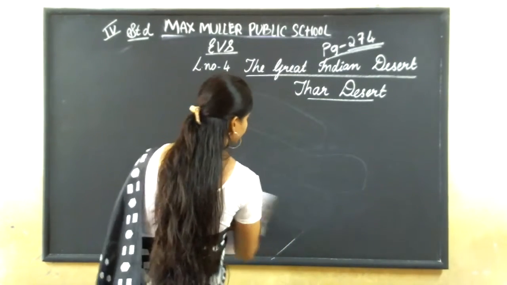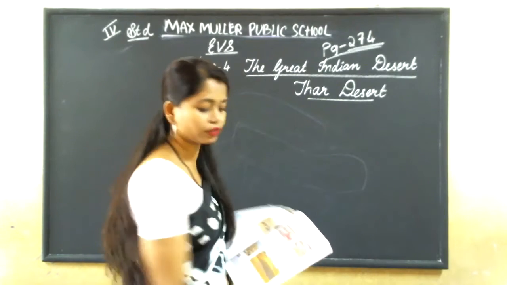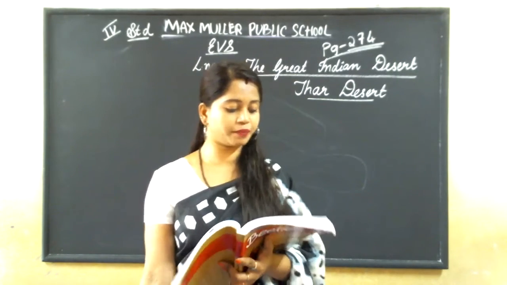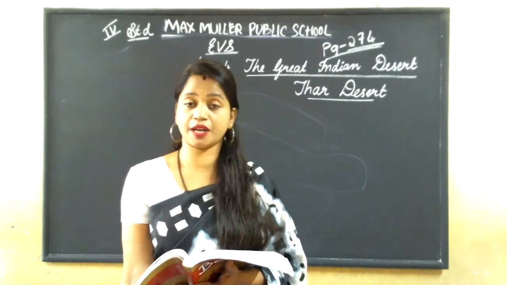In the first class, when I drew the map, I showed you where it comes. It stretches from the Rann of Kutch in Gujarat to the borders of Haryana.